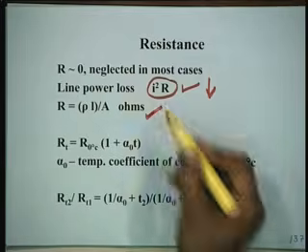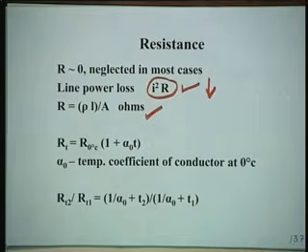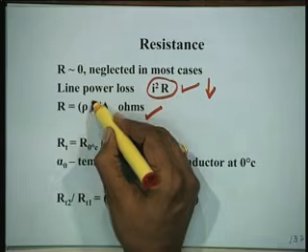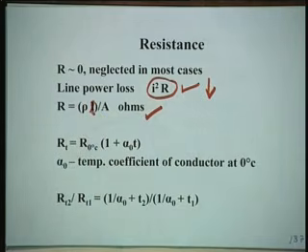This is the 6th class expression for resistance, rho L upon A. Unfortunately, L and 1 look similar when you type it. L is length, rho is resistivity, A is area. The unit is ohms.